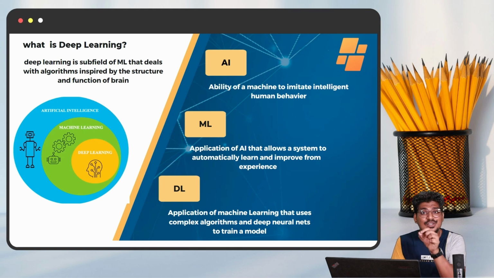It is an application of machine learning that uses complex algorithms and deep neural networks to train a model. Comparatively, deep learning can perform very well for a huge amount of data, because deep learning will help to learn in a deeper way. That means with the help of feature extraction. Based on the features, the deep learning is going to learn. Once you collect the features of that particular data, at that time it is possible to give the result.